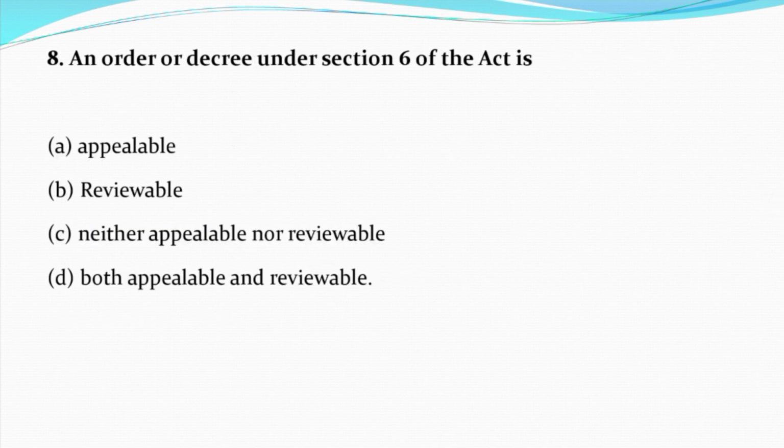Now question number 8. An order or decree under section 6 of this act is option A. Appealable. Option B. Reviewable. Option C. Neither appealable nor reviewable. Option D. Both appealable and reviewable. And the correct answer is option C. It is neither appealable nor reviewable.